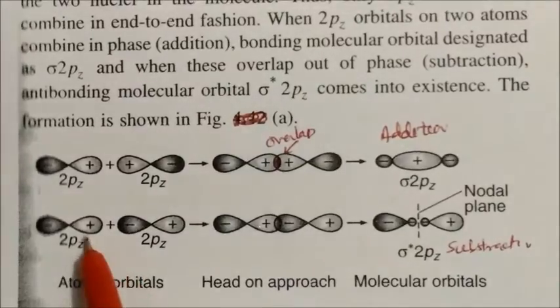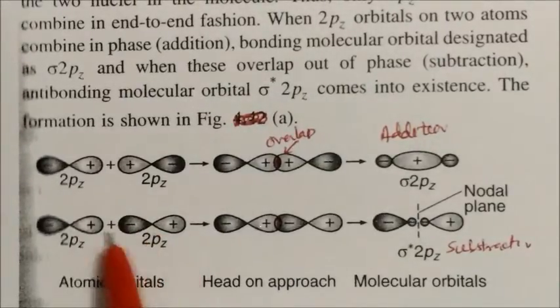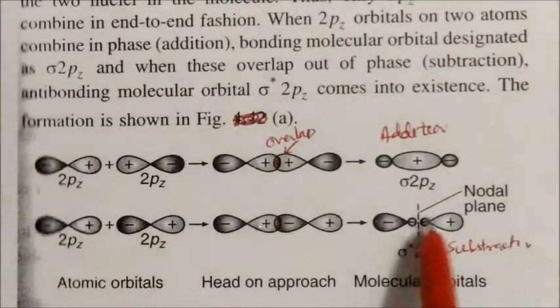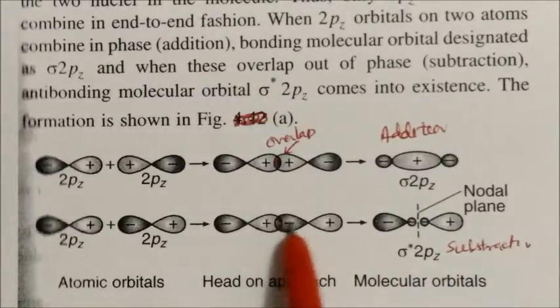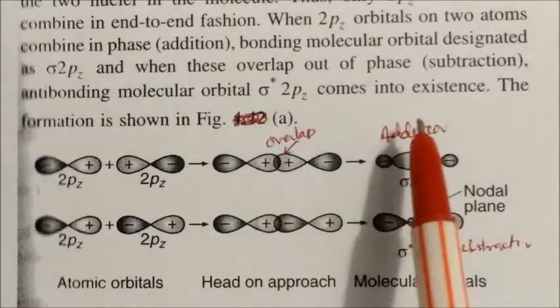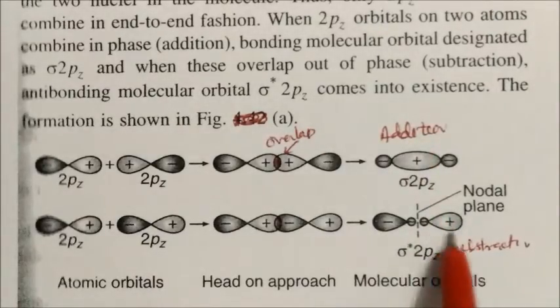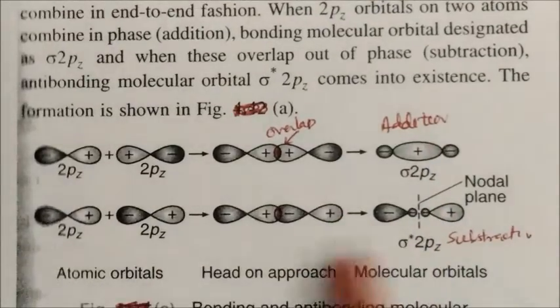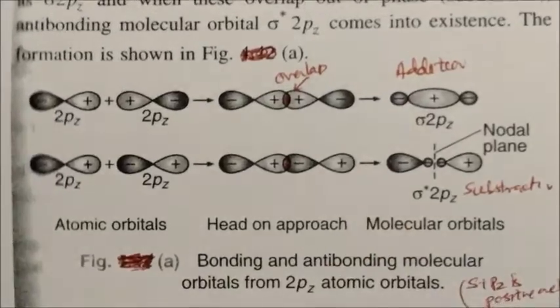But in this case, this is the plus, this is the minus. They will overlap, so there is a repulsion between these two lobes. The lobes become smaller, and one nodal plane occurs over here. So this is the addition, and this is the subtraction. This is the head-on approach of atomic orbitals.